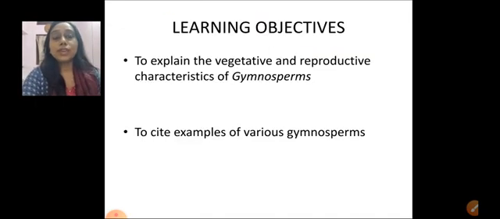So today we are going to learn about gymnosperms, and let us see what our learning outcomes are. After this class, you will be able to explain the vegetative and reproductive characters of gymnosperms, and you will be able to cite various examples of gymnosperms. So let us get started with the class.